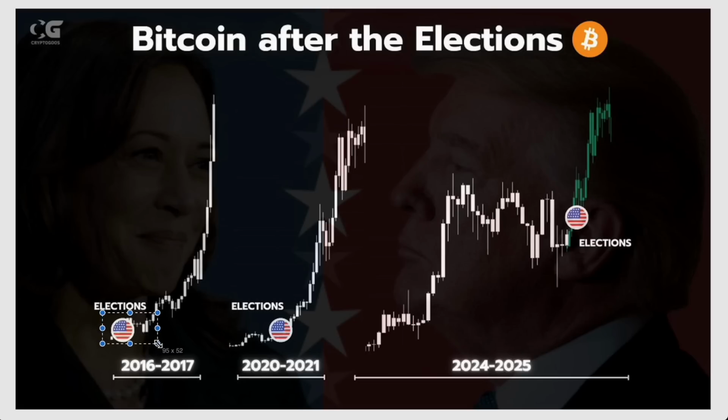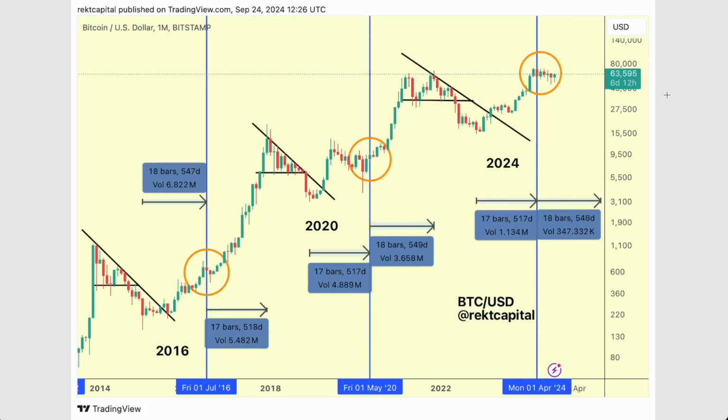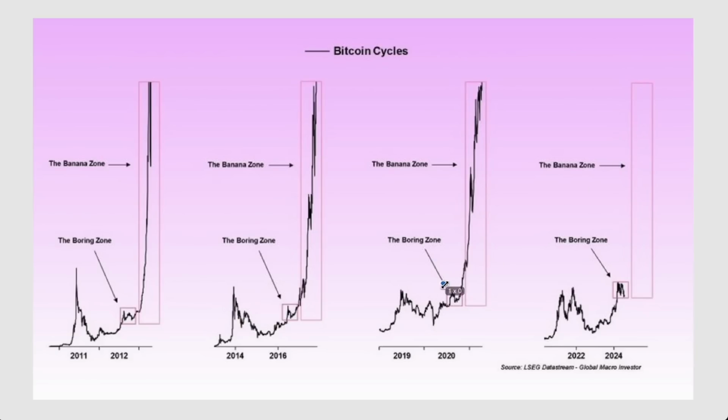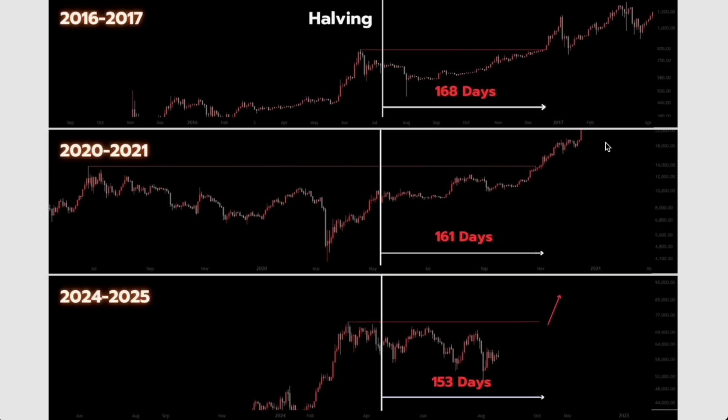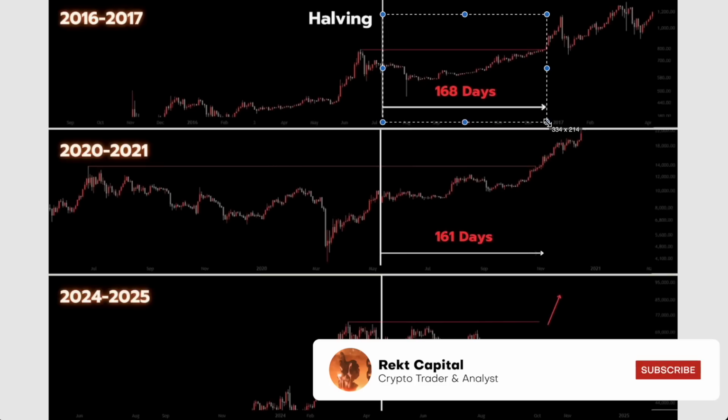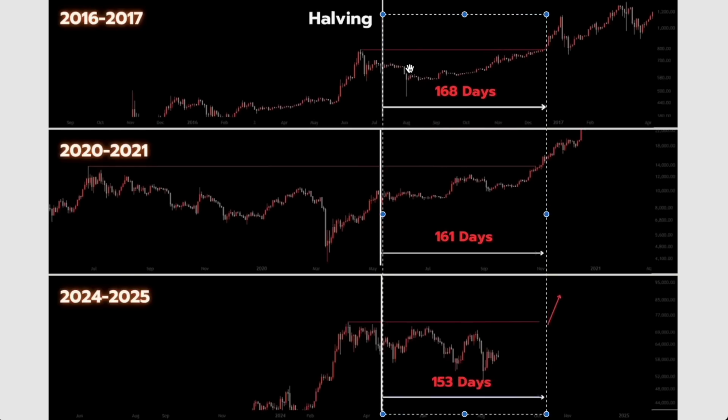Just notice how we're not really doing much around the time of elections when it comes to Bitcoin's price action, and then we simply see Bitcoin's price action take off. Same thing in the 2020-2021 cycle, and we may be on the cusp of something similar as well. History suggests that the boring zone simply precedes the banana zone going forward. And this is a great chart that showcases how long after the halving we tend to consolidate in a reaccumulation phase before we finally break out into the parabolic phase of the cycle. And actually we could do this across cycles.